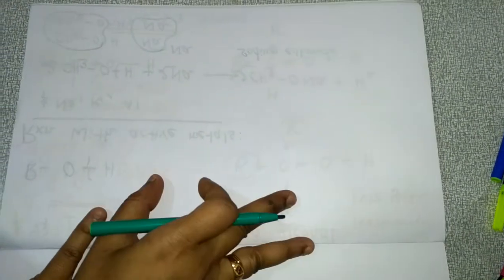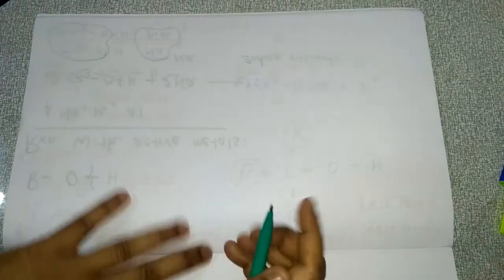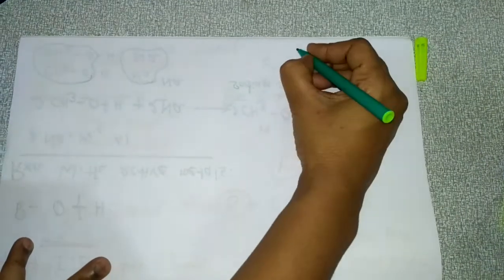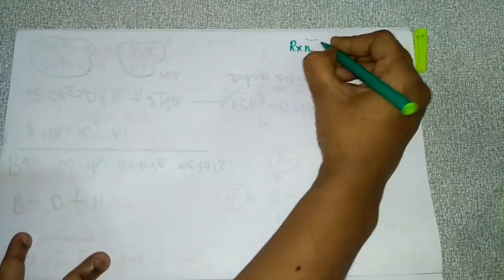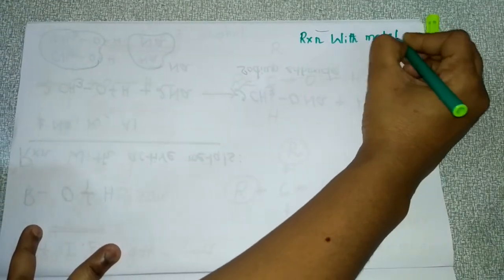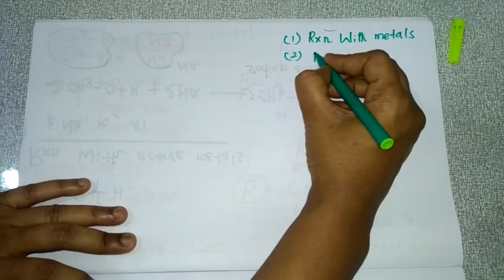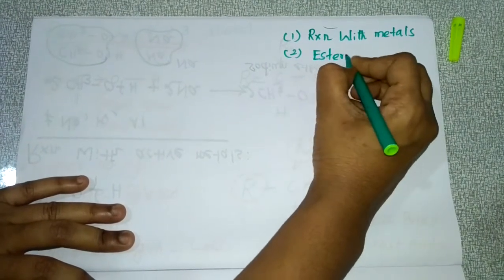See students, under this cleavage of the OH bond, we have 2 reactions only. The first reaction is the reaction with active metals, and the second reaction is esterification.